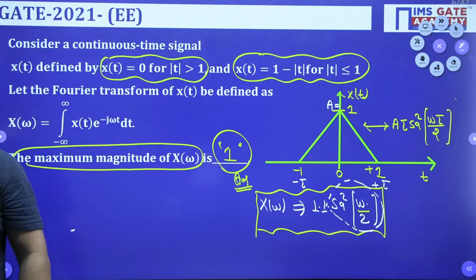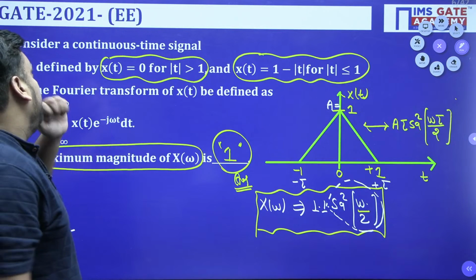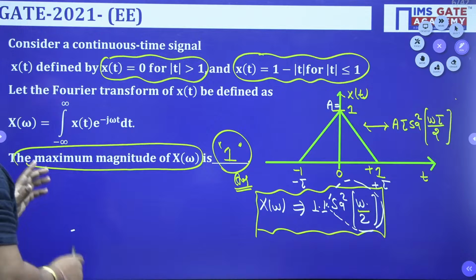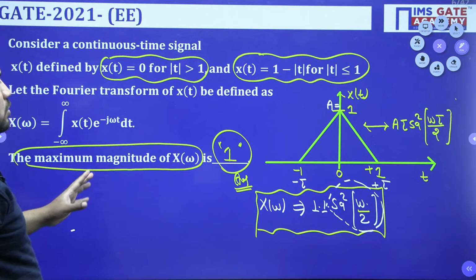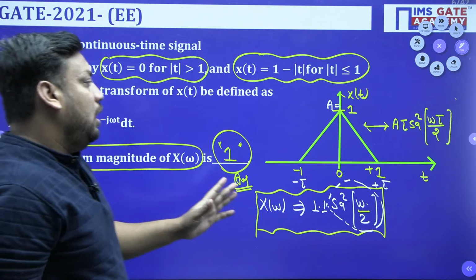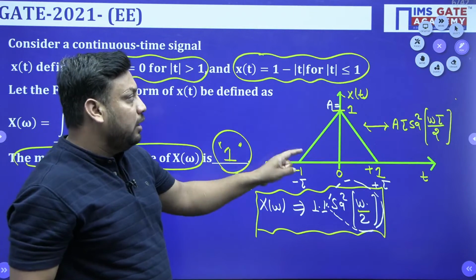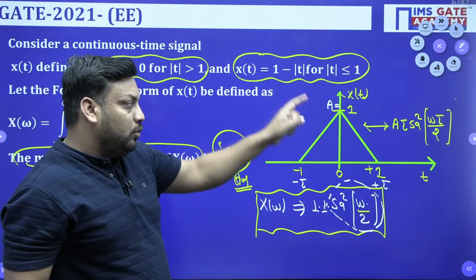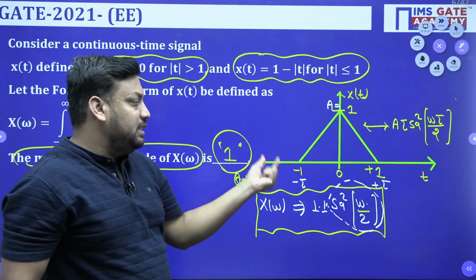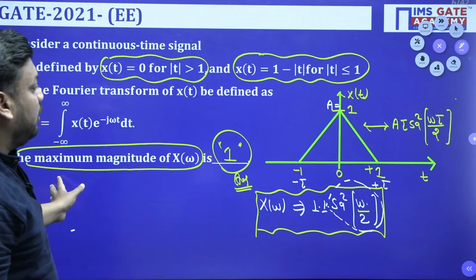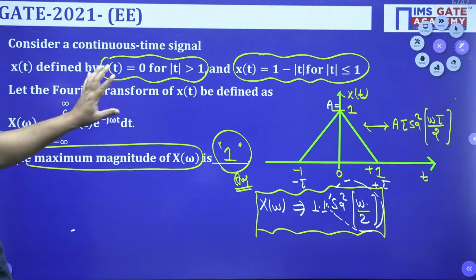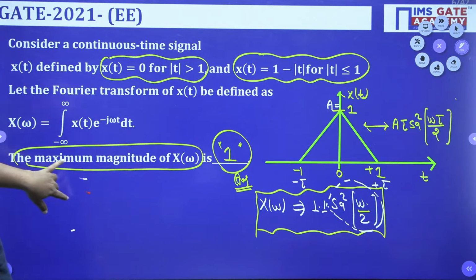So let's start the next question. This is the GATE 2021 EE question, a very good and easy question also. If you know the Fourier transform of a triangular pulse, and if you are comfortable making a curve from the equation, then you can easily secure 1 out of 1 marks. It is asked for 1 mark because it is a very easy question.